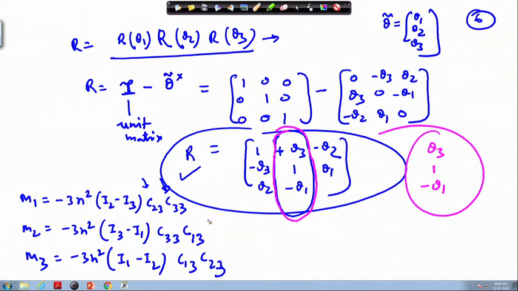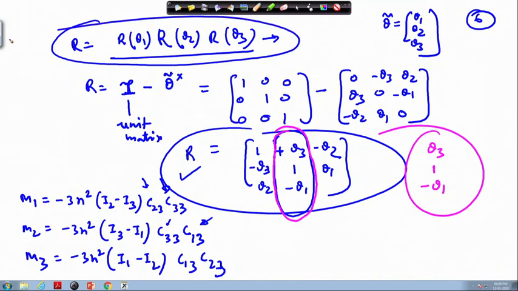Okay. Now, we also need these quantities. So, these quantities you can choose from this matrix here for simplicity, because the angles are small. So, C 2 3 refers to the term we can choose directly from this place. C 2 3 is nothing but your theta 1. Okay.